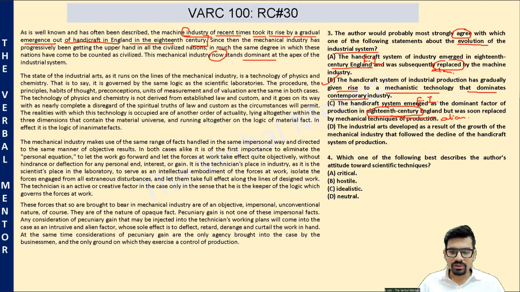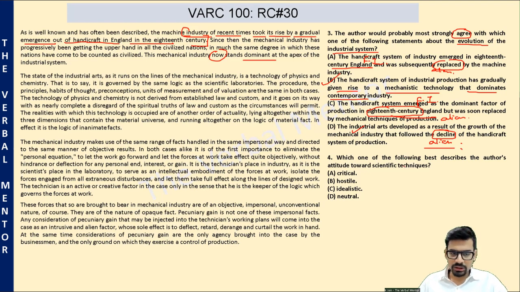The industrial arts developed as a result of the growth of the mechanical industry. Okay, maybe correct. That followed the decline of handicraft system of production. Where does the author ever talk about the decline of handicraft system? So this is alien to the passage. The machine industry emerged out of handicraft industry does not mean handicraft industry declined, and out of that decline emerged the machine industry. Okay, so this is alien.